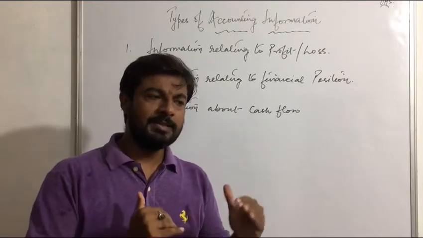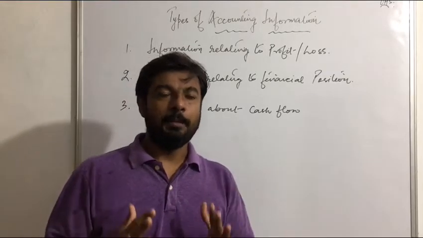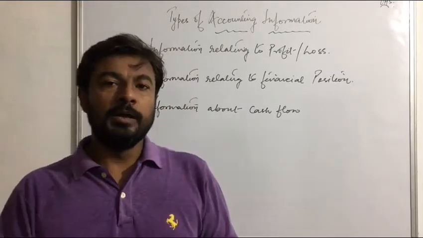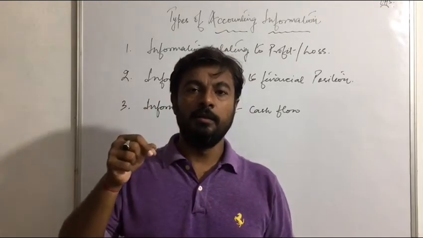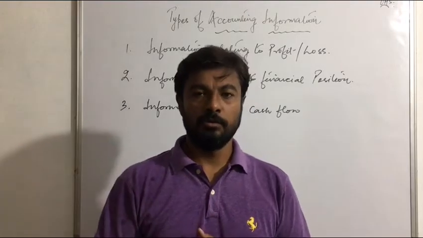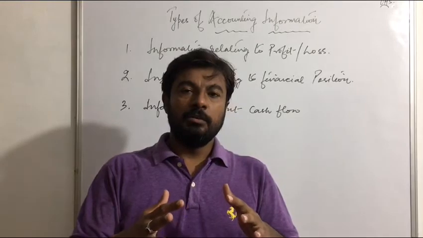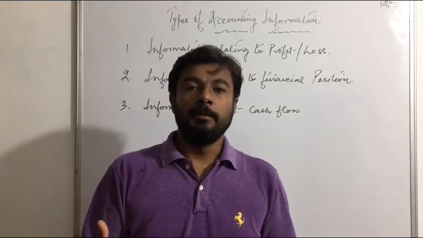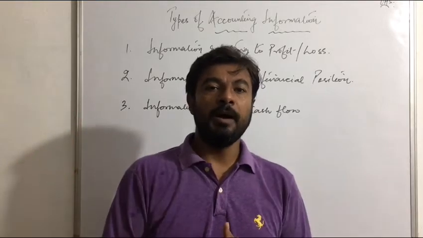In short, whatever transactions happen throughout the year, we are recording. Whatever we recorded, that is information. Now, with this information, how will we classify it? This information is divided into how many parts?